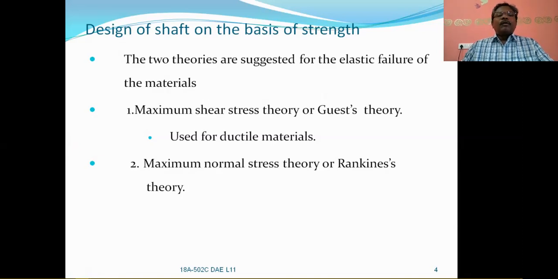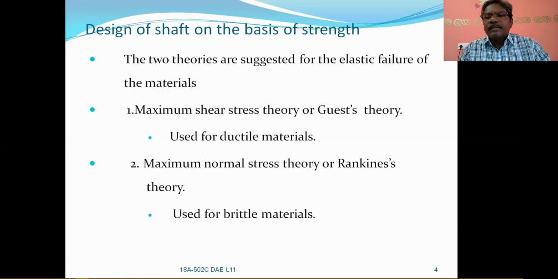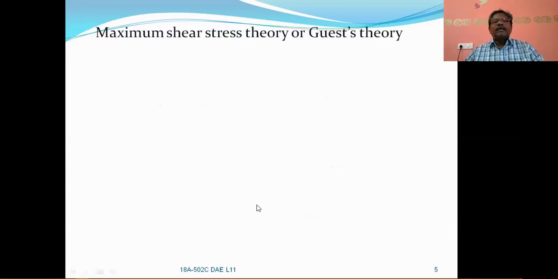So let us see one by one the maximum shear stress theory or Guest's theory, and Rankine's theory. Rankine's theory is useful for brittle materials; previously it was for ductile materials, and now it is for brittle materials. So let us see the maximum shear stress theory or Guest's theory.